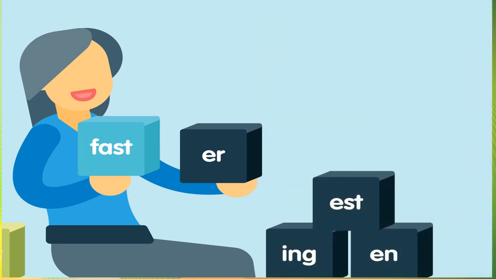So here you can see how many suffixes we can add to a word from which we get new words. Fast is a root word or the base word. So if you add er to that, then it will become faster. If you add est, then it will become fastest, superlative degree. If you add ing, fasting, then if you add en, fasten, to tie up. Fasten means to tie up. So in this way, after adding the suffixes to the root word, you get a new word with new meanings.